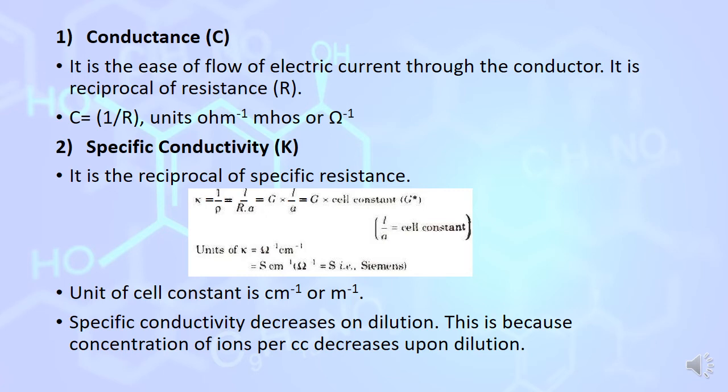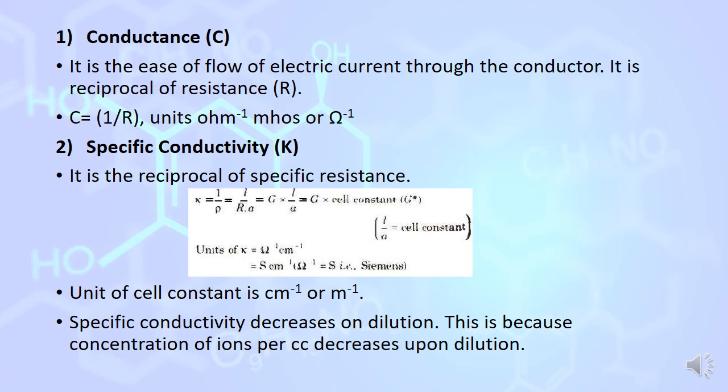L is the length of the conductor, A is the area of cross section. 1 by R we can write as C multiplied by L by A. L by A is the cell constant and it remains constant for a particular cell.